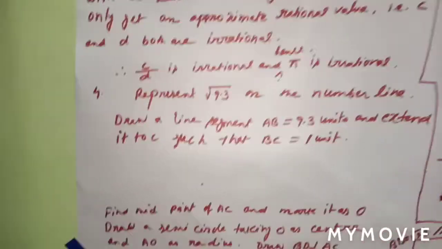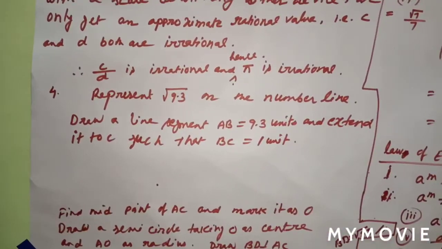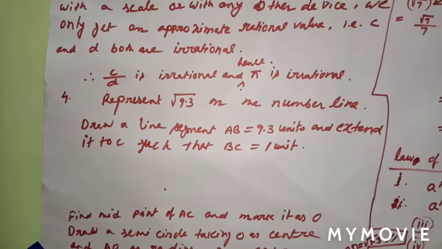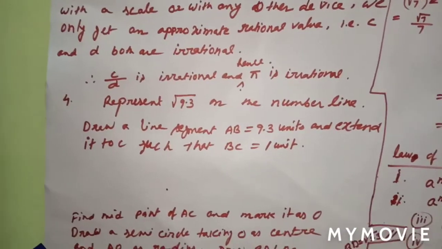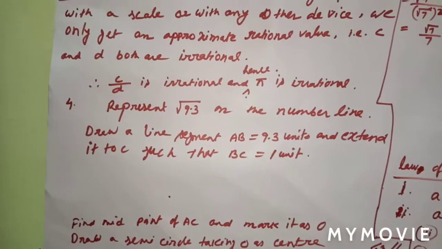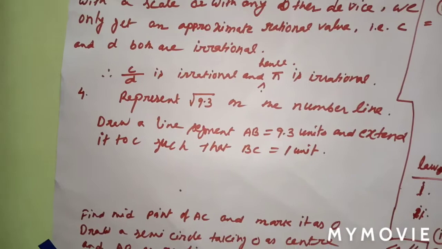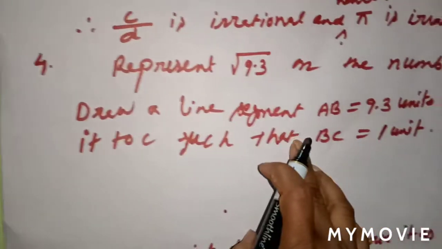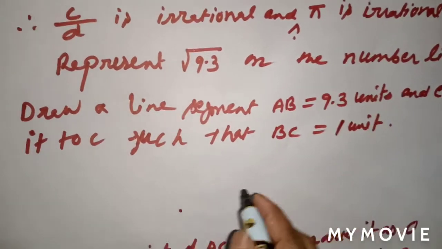Next. Represent root 9.3 on the number line. See, already we have learned how to represent root 5, root 3 on the number line. Now root 9.3. There is a terminating decimal, yes or no? First of all, draw a line segment AB. These are the steps, okay? Draw a line segment AB equal to 9.3.